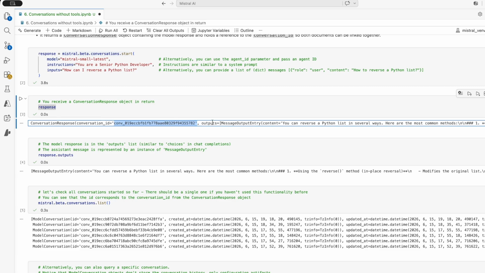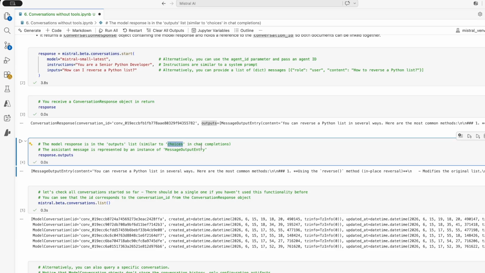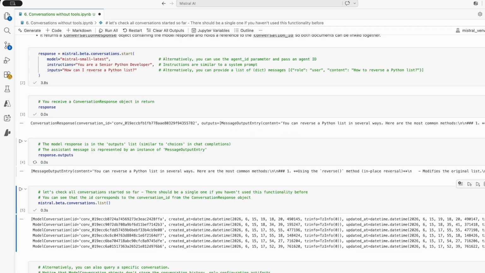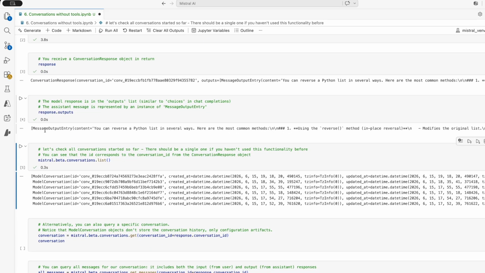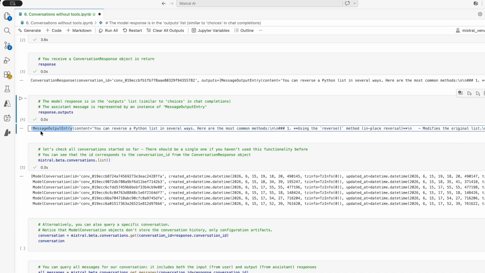Additionally, what is interesting for us are the outputs. And I wrote this is similar to the choices in the chat completion. So within output, you will get a list of different types of content that you can read. So let's have a look, and we execute. The response.outputs, as we said, is a list, and here there is a single object so far, which is called the message output entry. And this is similar to the assistant message in the chat completion. So in that case, this message output entry has some content, and this is the response to my question. So quite simple so far. We just need to get used to some different terminology.